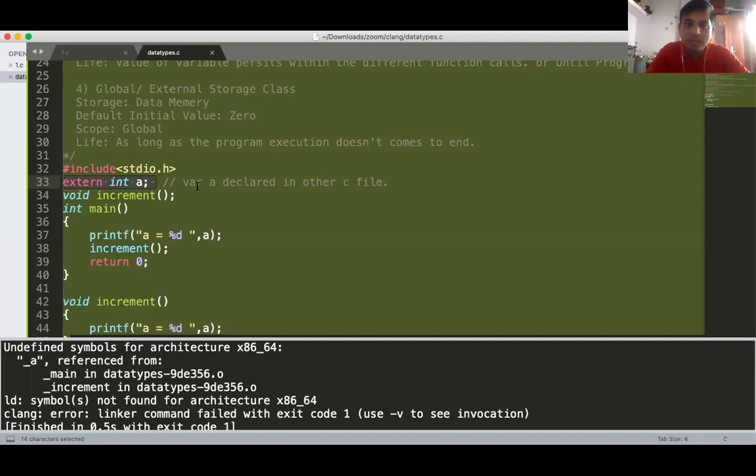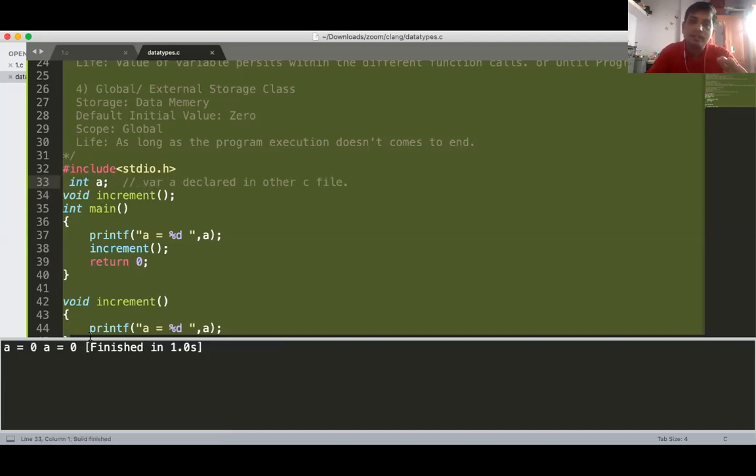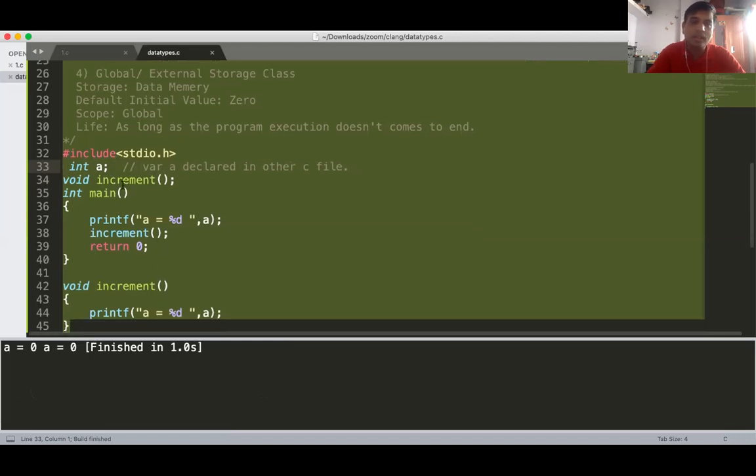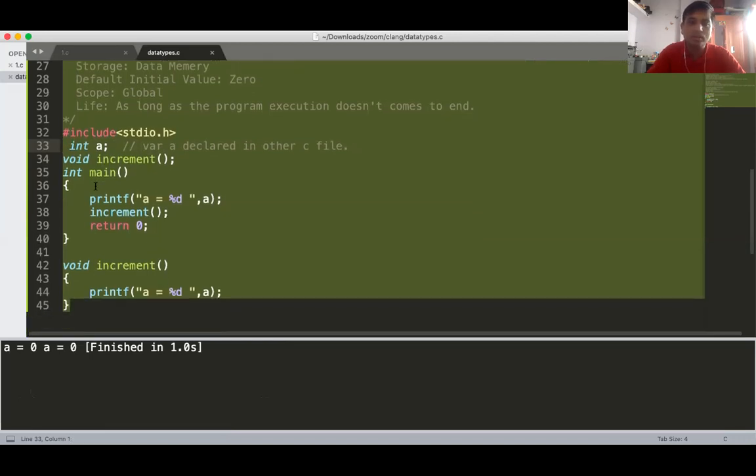So just remember, if your variable is present in another file and you want to access the same variable in this file, declare that variable as an external one. And if you're not declaring it as external, then it is still possible to access this A from both functions, main as well as increment.